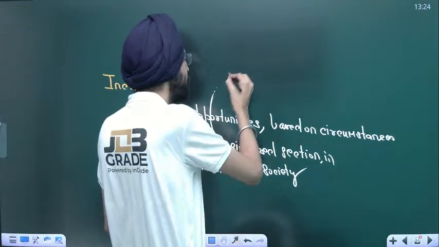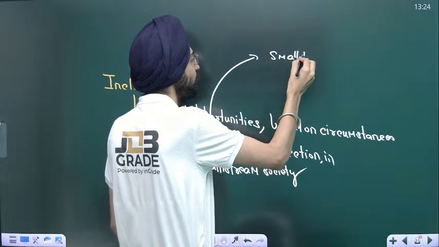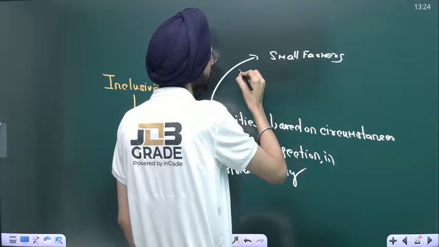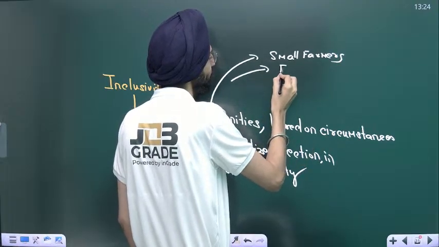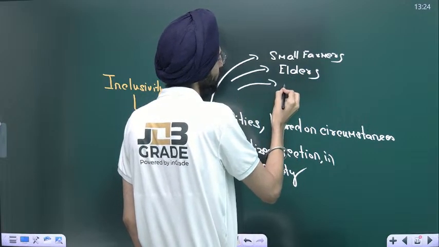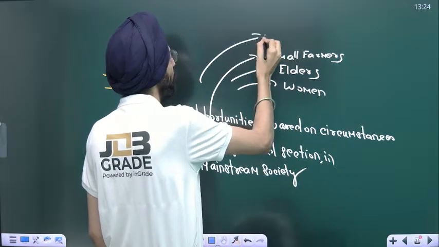It can be any stream. For example, small farmers, elders, women, transgenders.